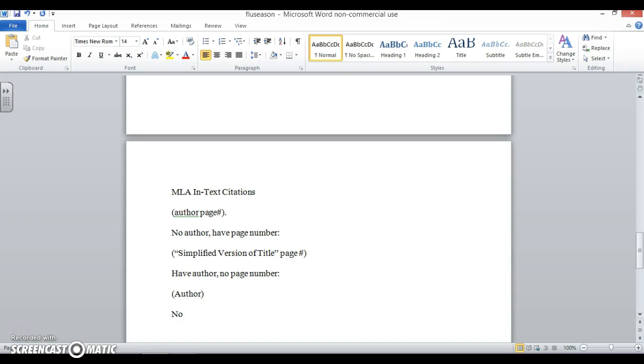Next, if you have no author and no page number, you're going to do the simplified title and leave off the page number.